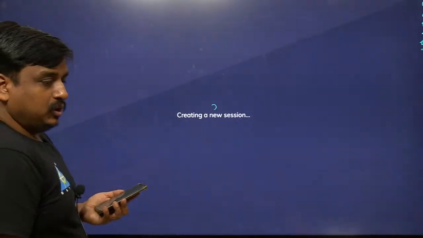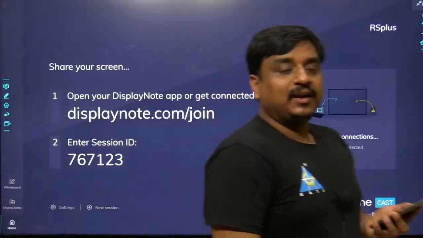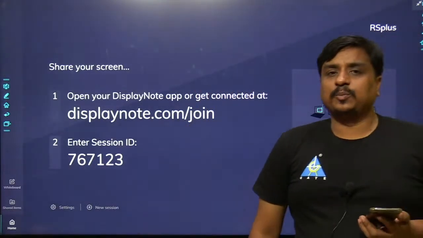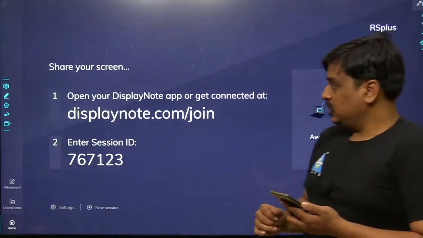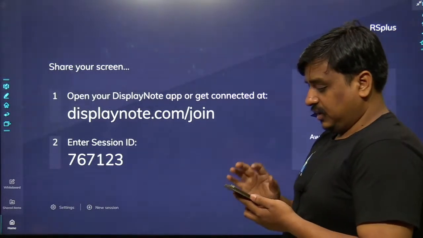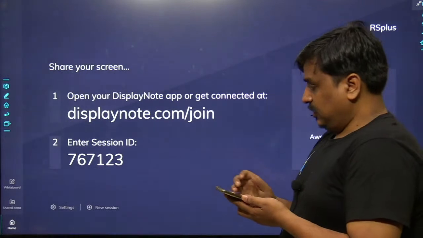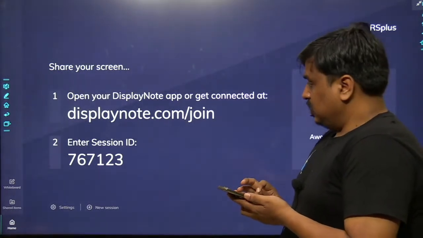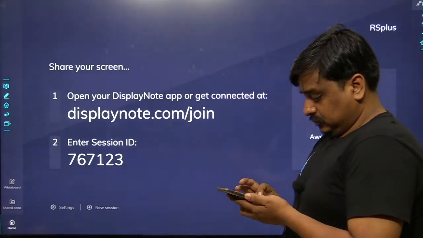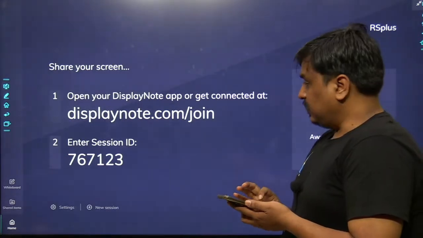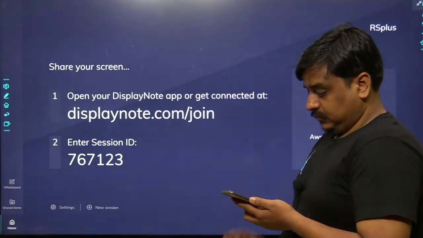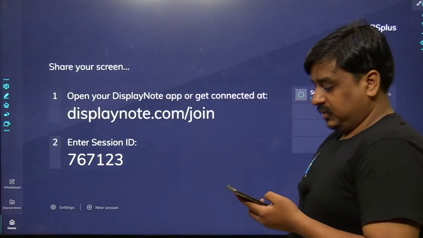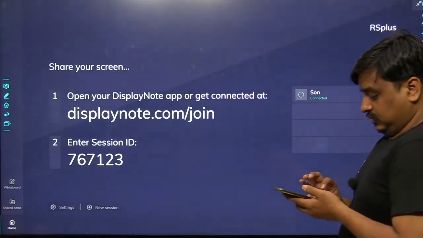Yes. Just a minute. We'll see how exactly the x times e to the power of mod of x looks like. Another session ID they are asking. Let me feed it again. Here it's going to be 767123. Present. Start.